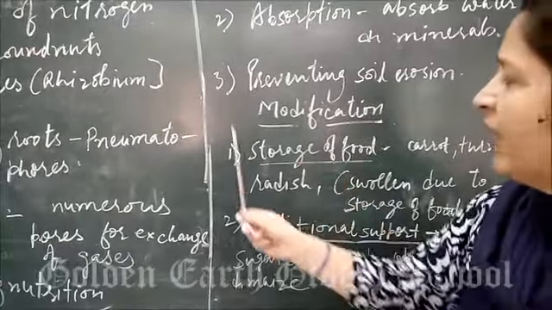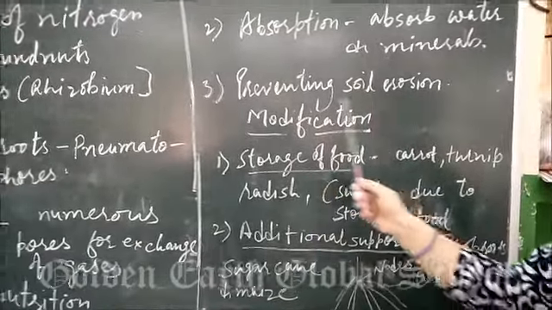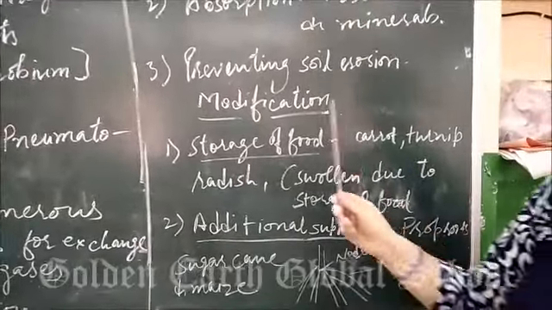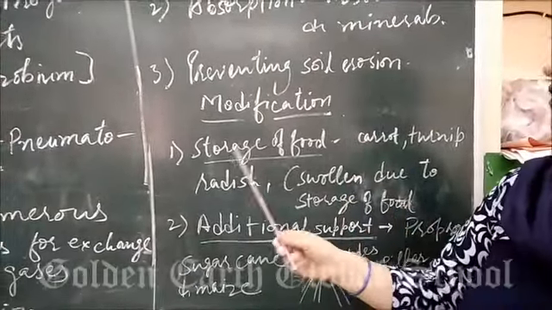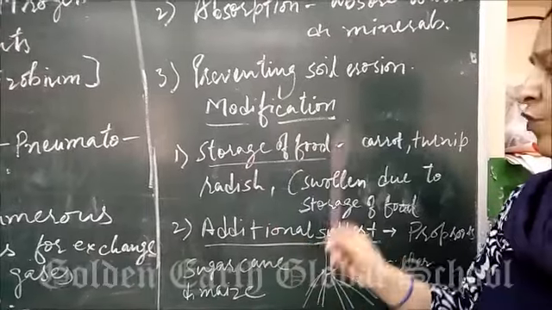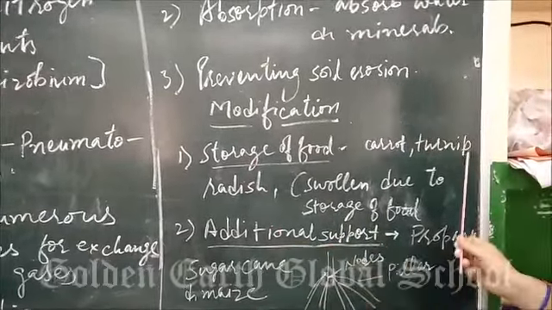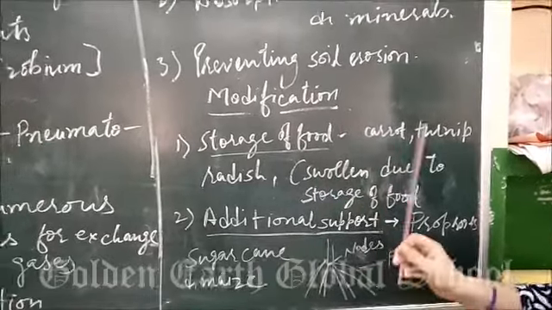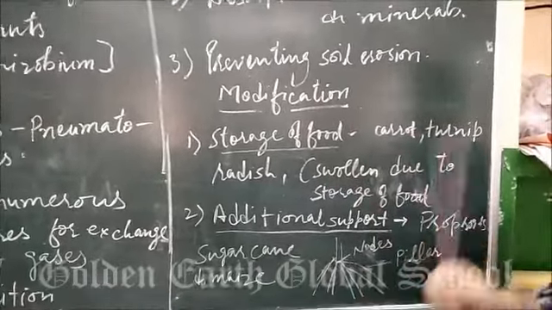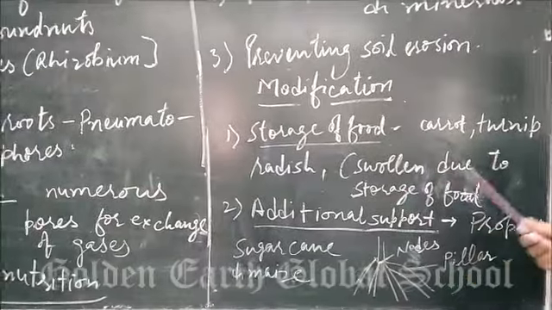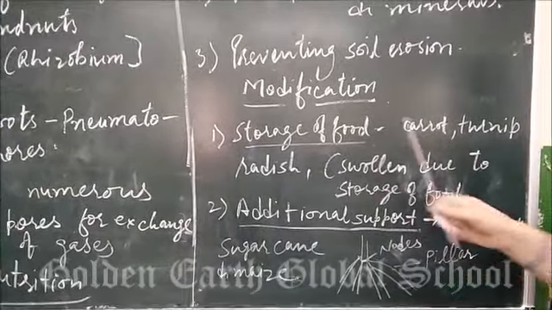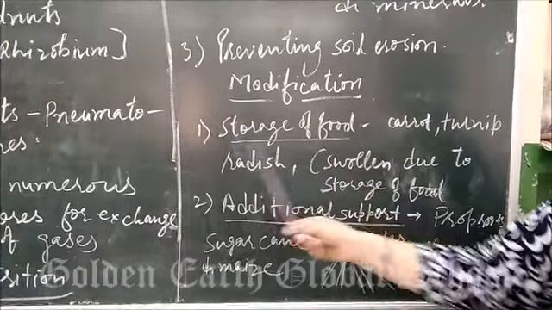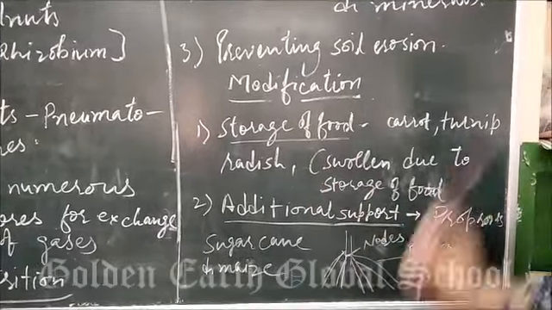Next is modification. Modification means how roots modify themselves. First, roots modify for storage of food. We have eaten carrot, turnip, radish. All these are swollen. They are in the form of swollen because of the storage of food. That's why they are called storage centers of food.